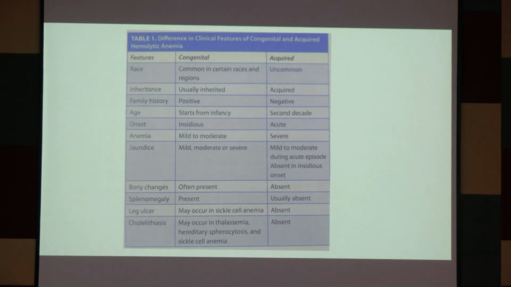As I said, leg ulcer we will get in sickle cell anemia, cholelithiasis we will get in thalassemia and hereditary spherocytosis, most commonly in hereditary spherocytosis and sickle cell anemia. So these last four features, bony changes, splenomegaly, leg ulcer and cholelithiasis, will be present in congenital hemolytic anemia but absent in acquired hemolytic anemia.